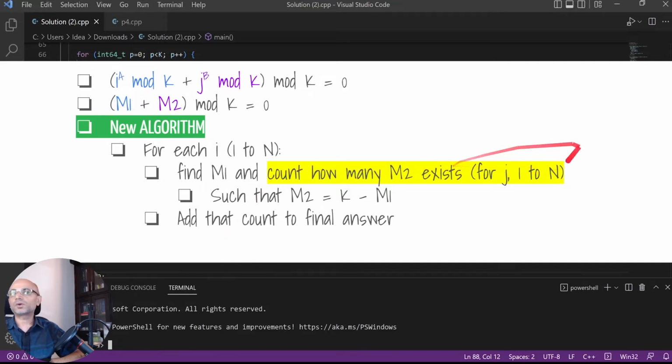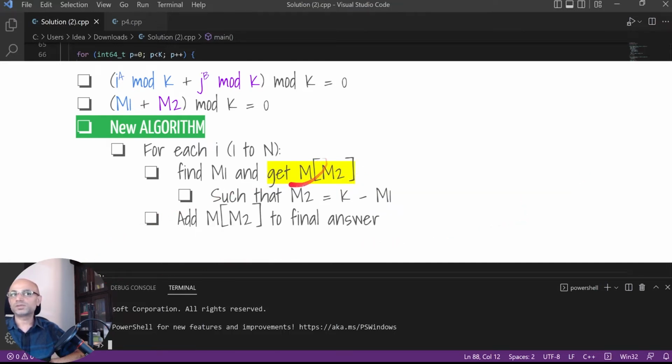So our code is to compute this, count how many m2 exist for j from 1 to n, which is in m of m2. So our algorithm is: find m1, then, since we have already built m, just get m of m2, where m2 is k minus m1.